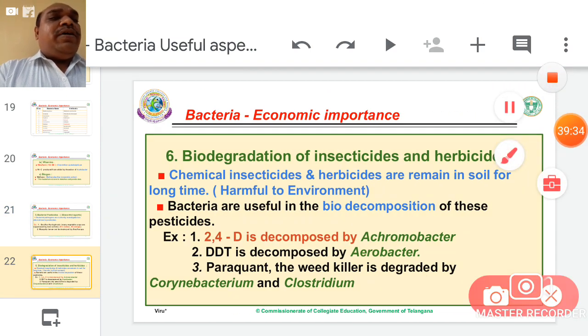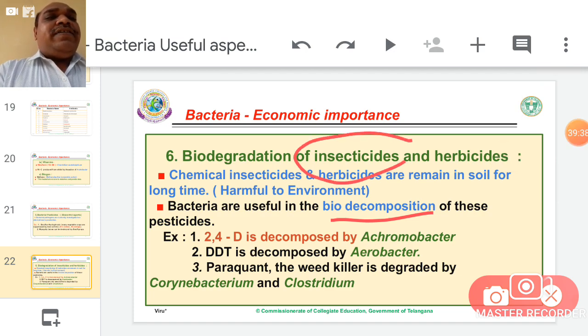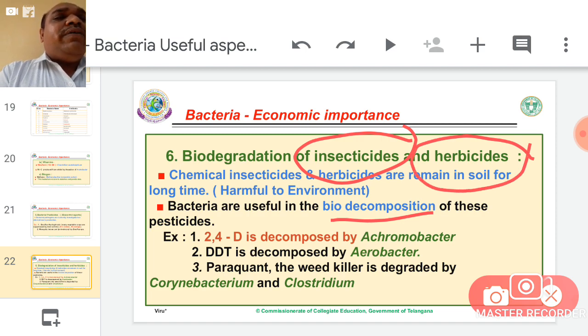Bacteria are useful in the biodecomposition of these pesticides. Insecticides kill insects and insect larvae. Herbicides kill weed plants. Remember, herbicide means weed plant killer.